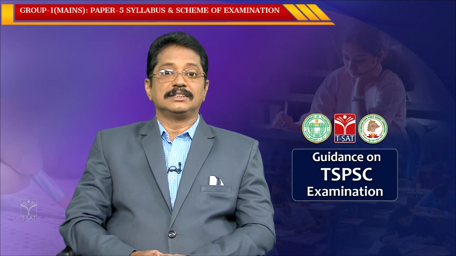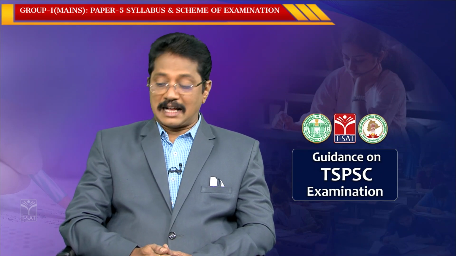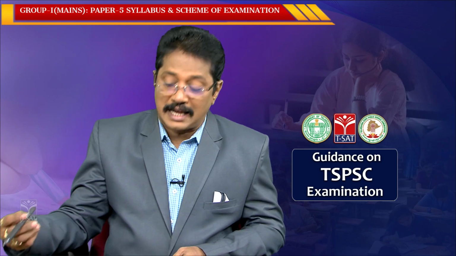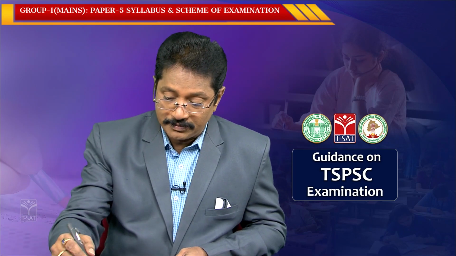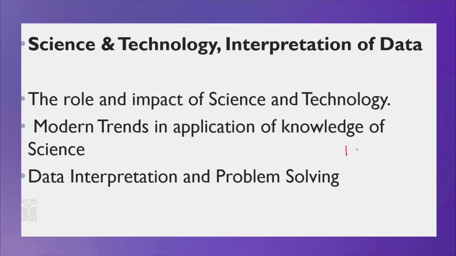Here, sometimes they may ask one question directly for 10 marks, otherwise they will give the question like 1A, B, C, D and E, where each sub-question carries 2 marks.